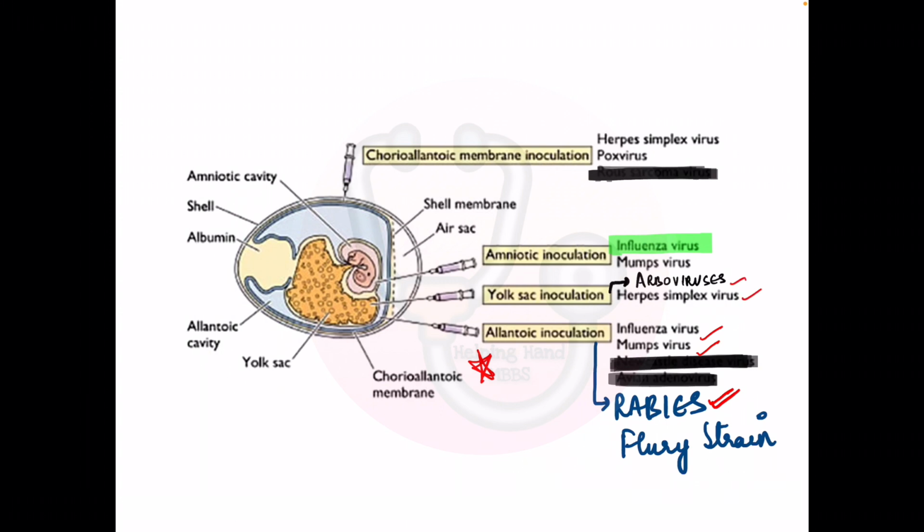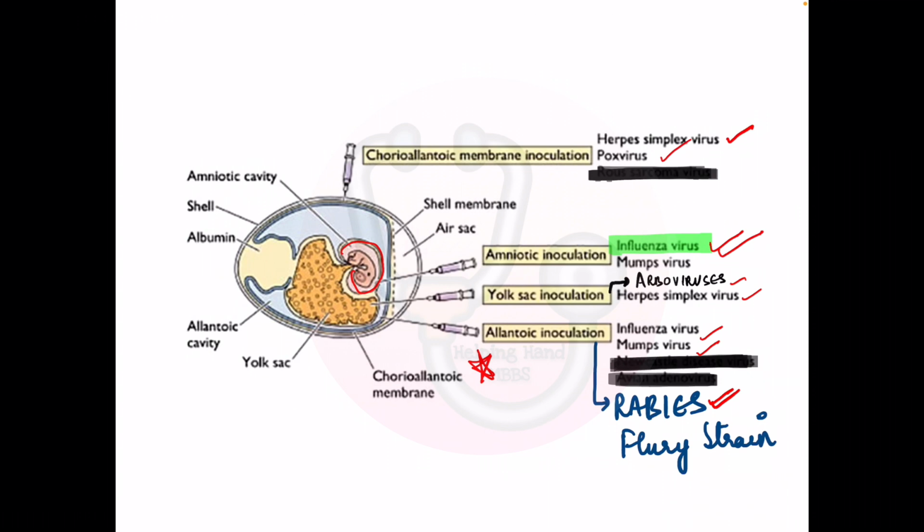In the amniotic membrane, you can see the amniotic cavity, sorry, this pink colored cavity, you can see influenza is the most important to remember. And in chorioallantoic membrane, you need to remember herpes simplex virus and pox virus. So let's revise once again. So let's go in a sequence from outside to inside.